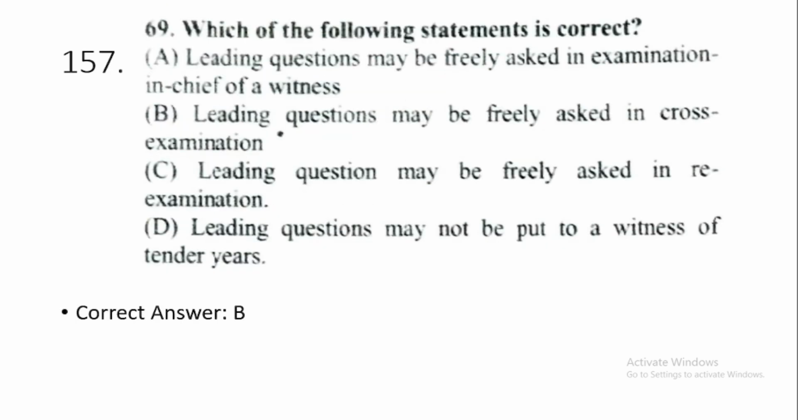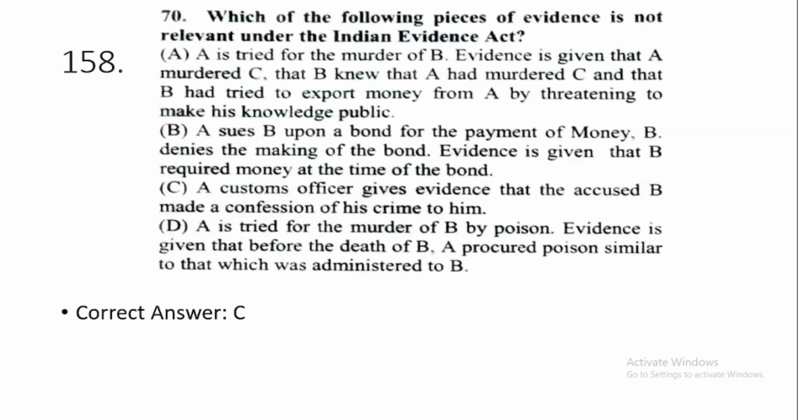157. Which of the following statements is correct? Option number B. Leading questions may be freely asked in cross-examination. 158. Which of the following pieces of evidence is not relevant under the Indian Evidence Act? This is option number C. A customs officer gives evidence that the accused B made a confession of his crime to him. It is not a piece of evidence relevant under the Indian Evidence Act.